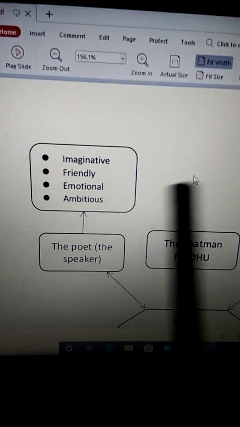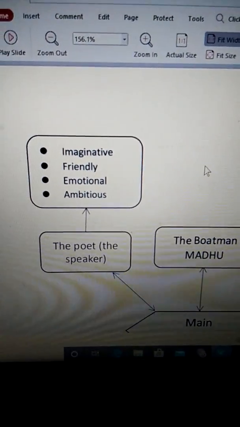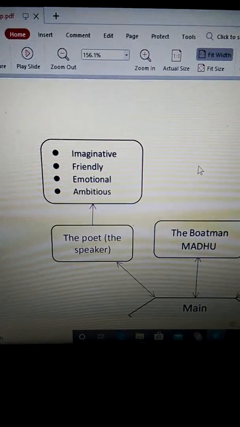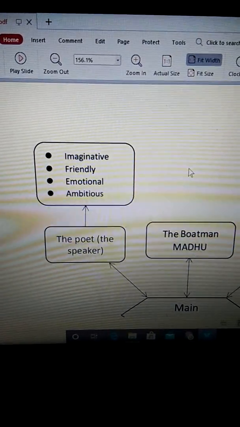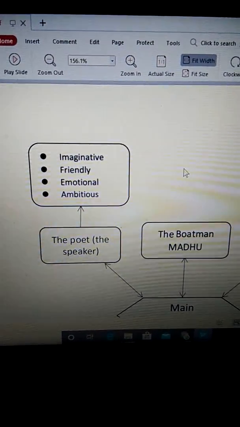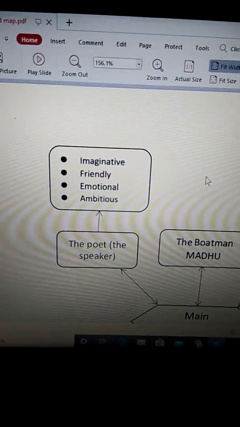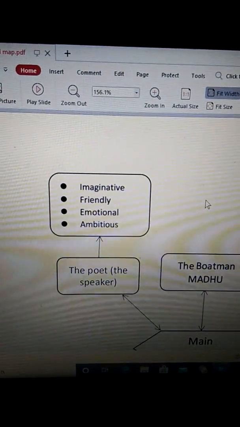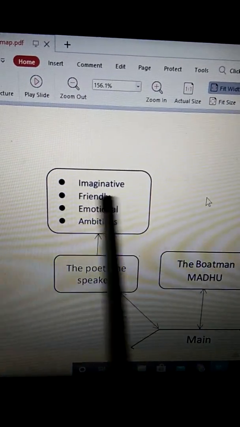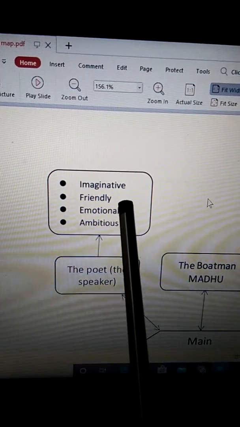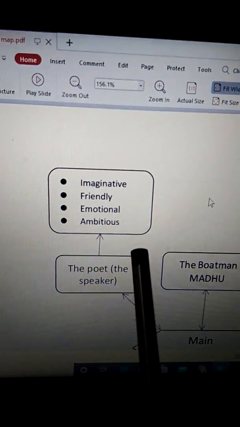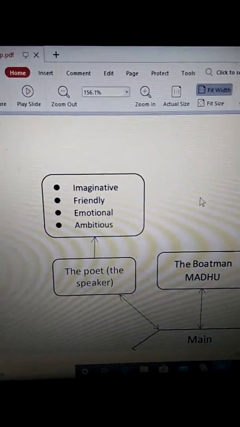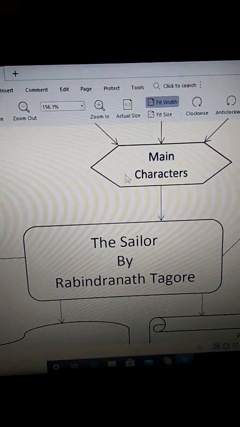Clear? He is ambitious. From which line can we know that he is ambitious? "I would be the prince." So he is ambitious. He wants to be the prince of the story. So we can say that the characters of the poet are: he is imaginative, he is friendly, he is emotional, and he is also ambitious. Clear?